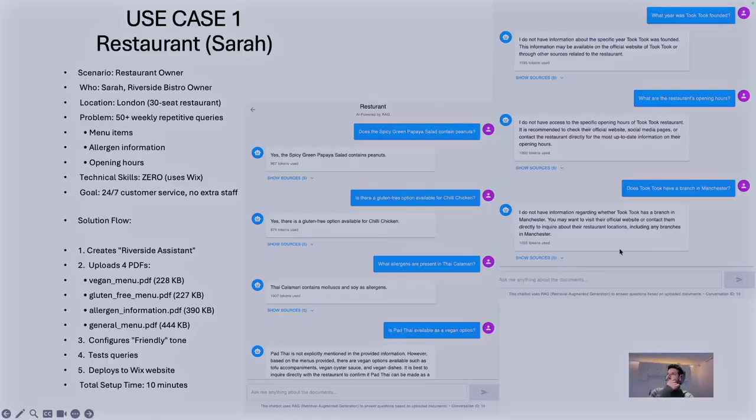Here we can see in the playground, I'll ask some questions based on some related information, and you can see that if the information is not included in the document, it's going to reject to answer it and politely says I don't know. But if we have it in the documents, it would explain it.